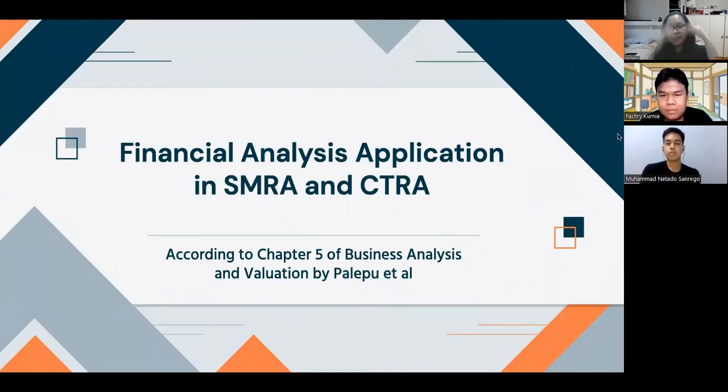Okay, so after some theory explanation, next we are going to explain the financial analysis application for both companies.